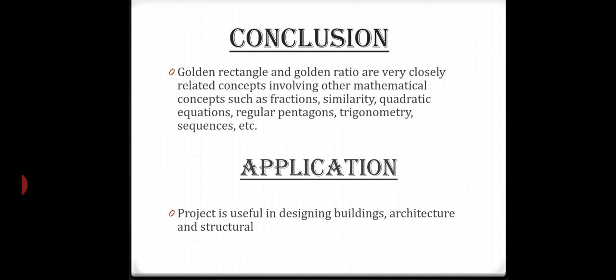At last, we can conclude that golden rectangle and golden ratio are very closely related concepts involving other mathematical concepts such as fractions, quadratic equations, trigonometry, sequences, and etc. We also saw the application in designing buildings, architecture, and structural engineering. So this was the presentation by me on golden rectangle and golden ratio.